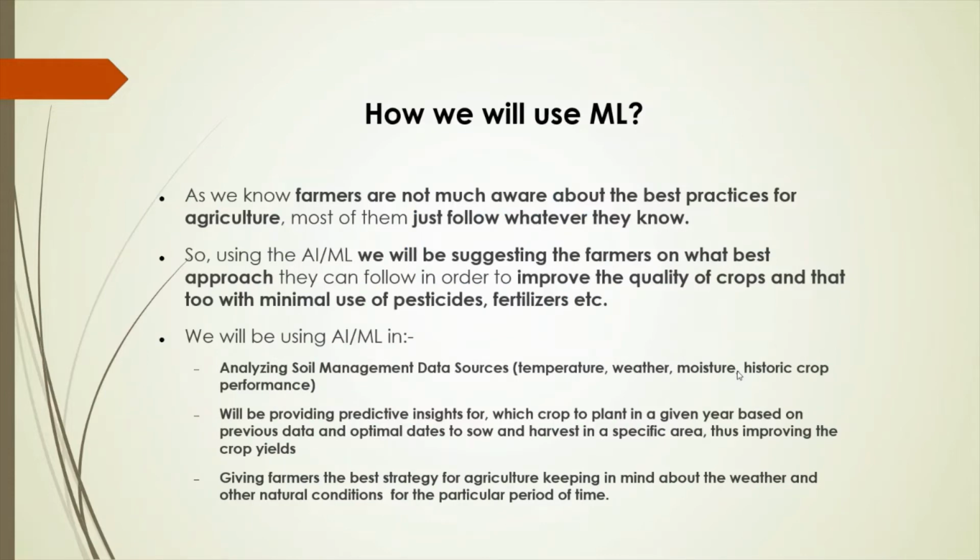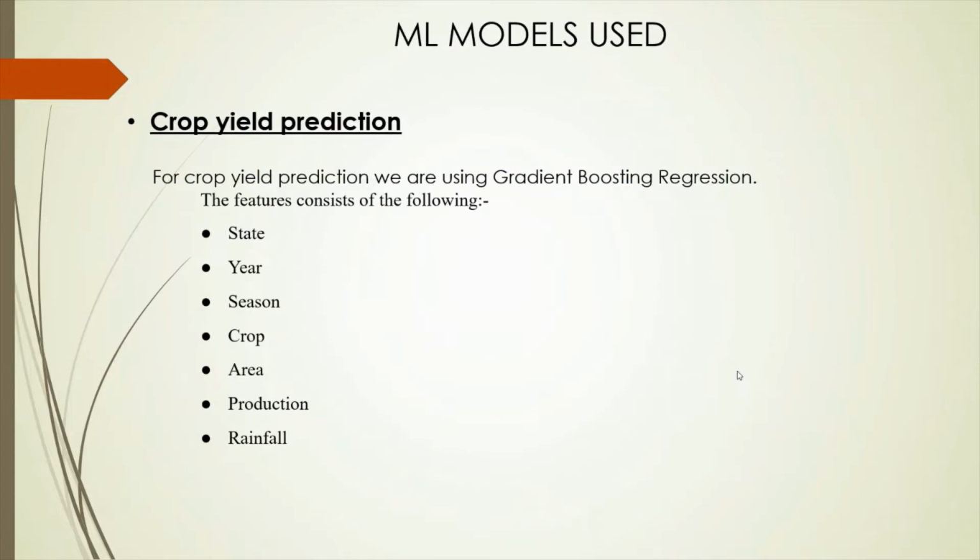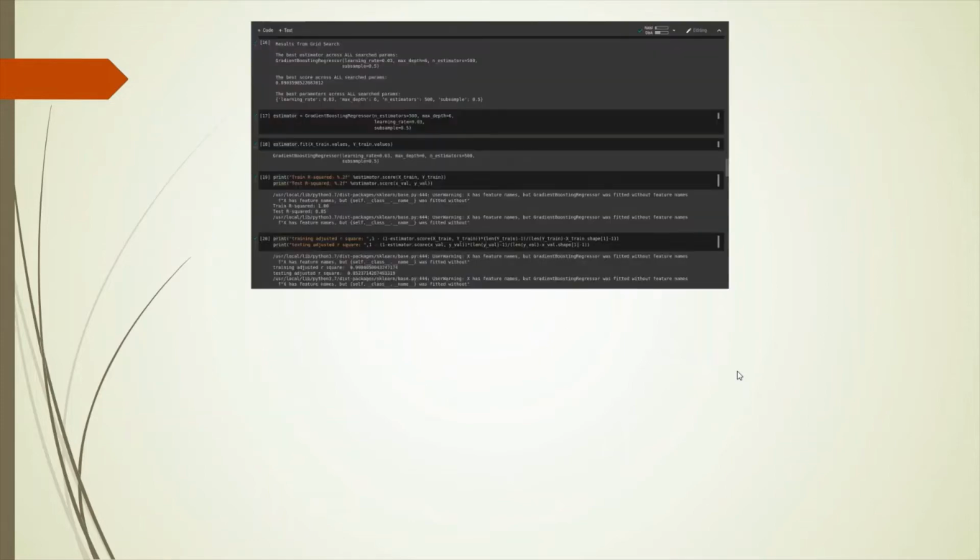Now, for what we are using ML: basically we are using ML for two models. The first one is crop yield prediction. For crop yield prediction, we are using gradient boosting regression. The features which we are using for it are state, year, season, crop, area, production, and rainfall. This is a snapshot of our model.